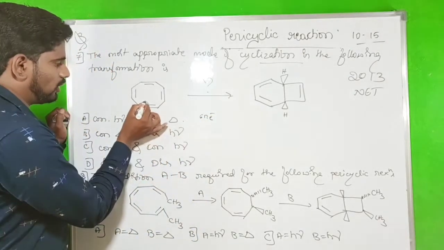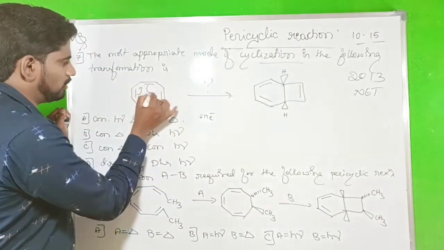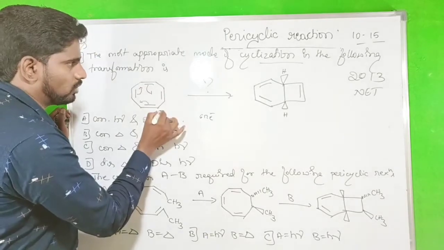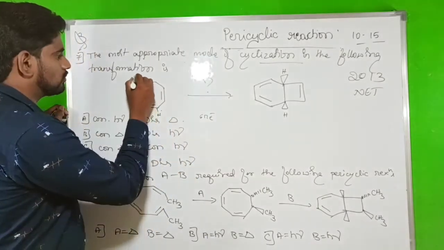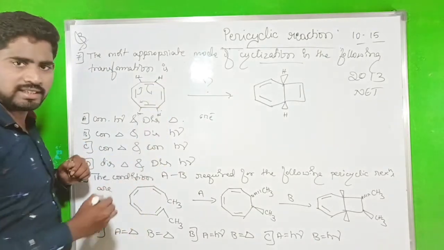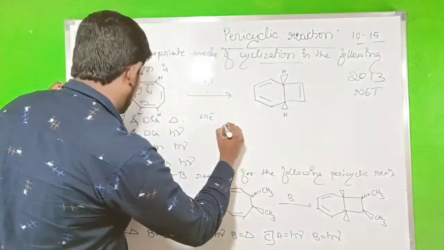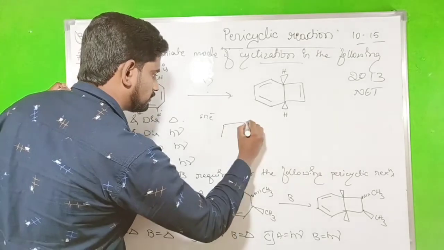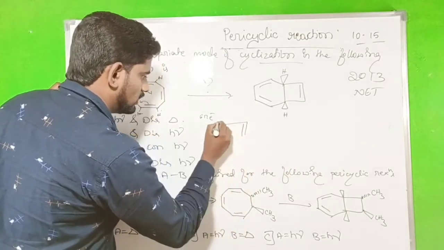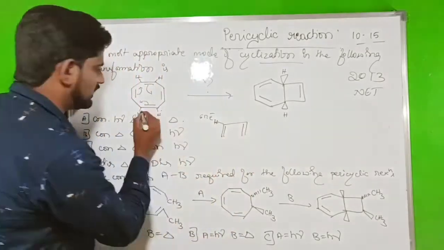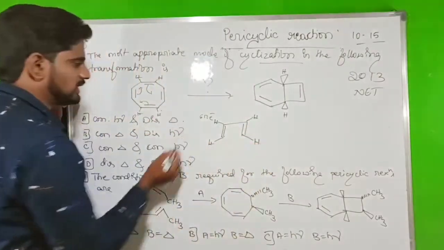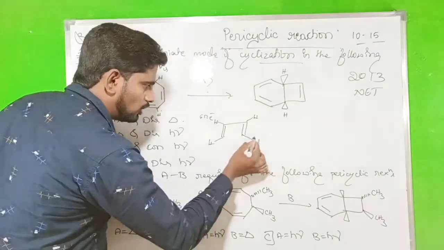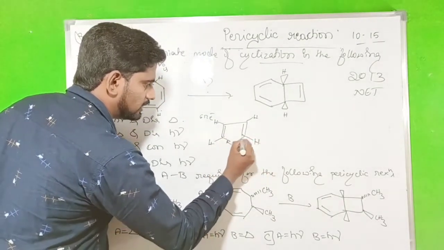So the electron shifts to here, comes to here, and makes a bond with this one. Okay. So now identify the hydrogens. All the hydrogens are in the same plane. So just take the hydrogen over here. This is the hydrogen and this one will be the cis hydrogen. And this is also cis hydrogen. This is also cis hydrogen. Now only cis hydrogen comes, so take the R here.